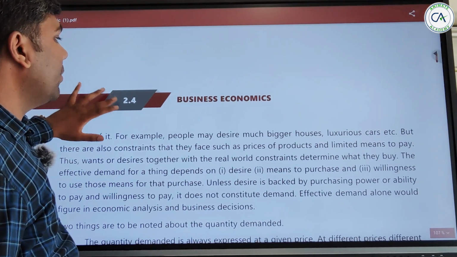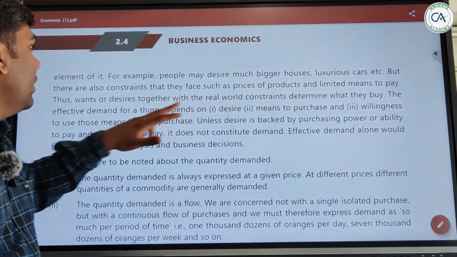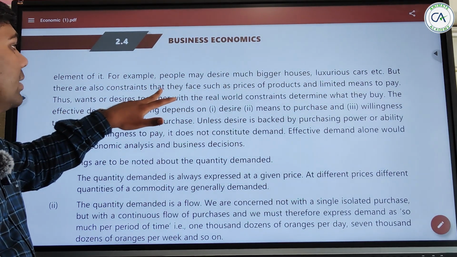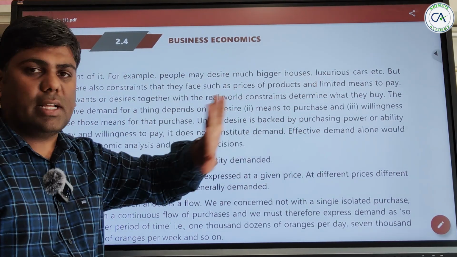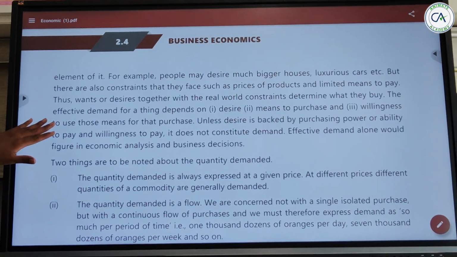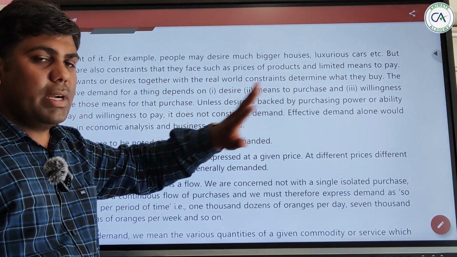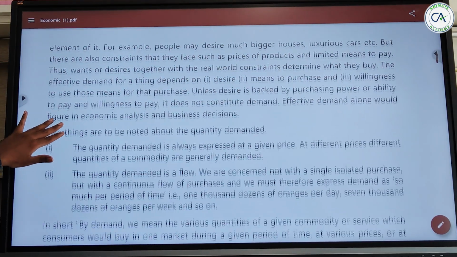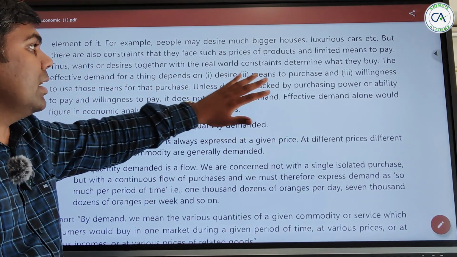For example, people may desire much bigger luxury houses and cars, but they face constraints: prices of products are high and means to pay are limited. So want and desire together with real-world constraints determine what they buy. The effective demand depends upon desire, means to purchase, and willingness.